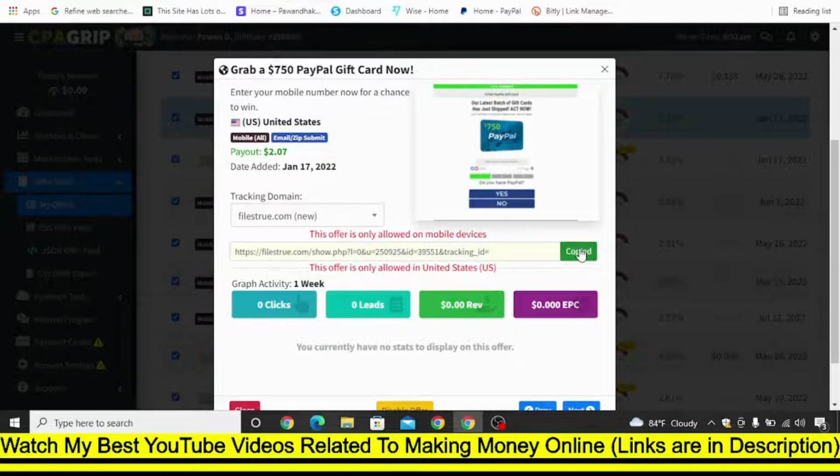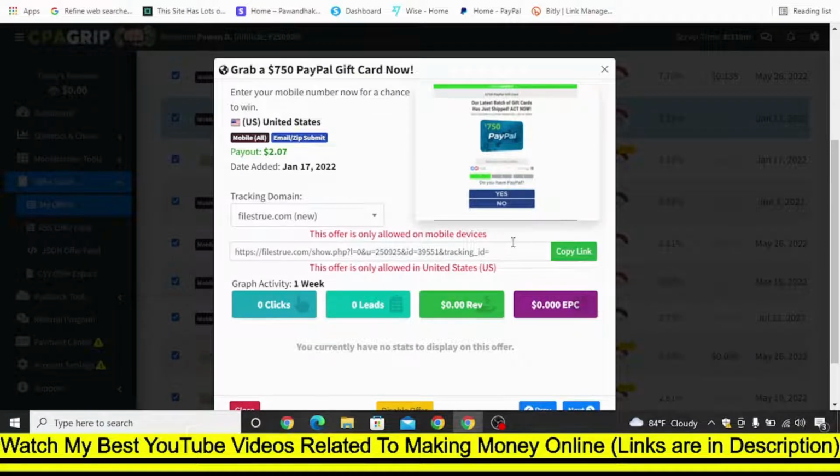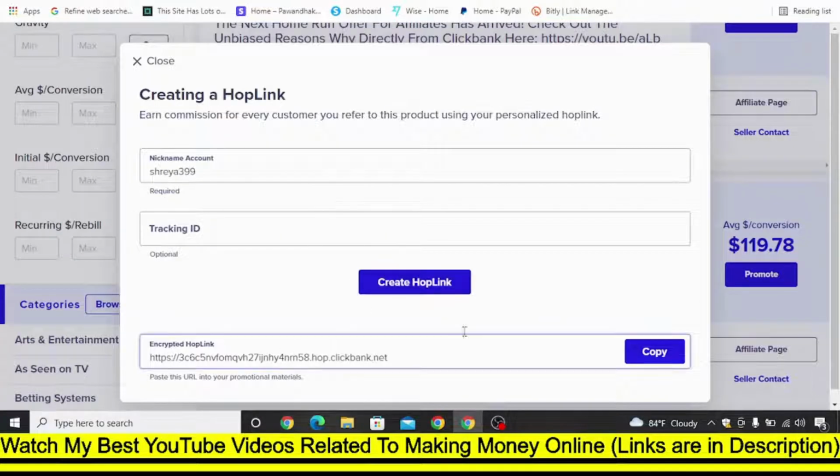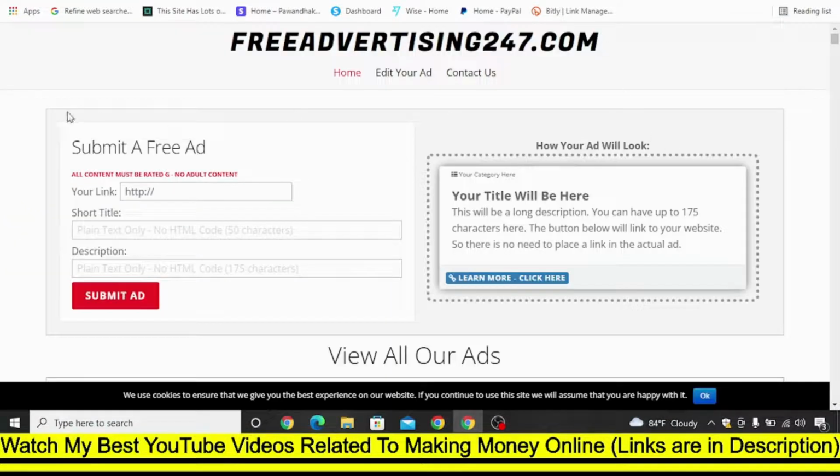Let's copy it. Okay, firstly, you promote some low ticket offer. And then after, if you got a good amount of signups and you made a good amount of money, then you can test other signup related offers. But if you don't get any signups, or if you make a small amount of money using this strategy, then you can switch to this kind of sales offer that is available inside ClickBank. Okay, so let's go to freeadvertising247.com and paste your affiliate link here.